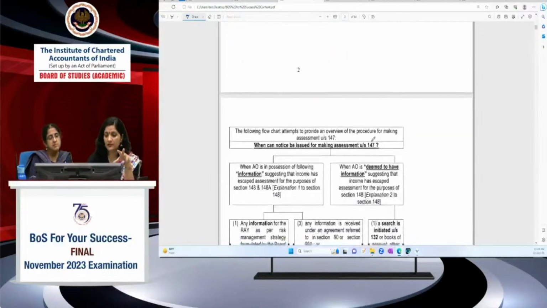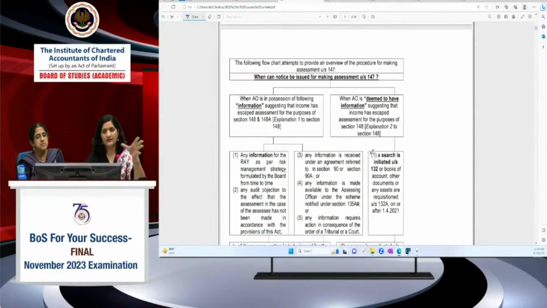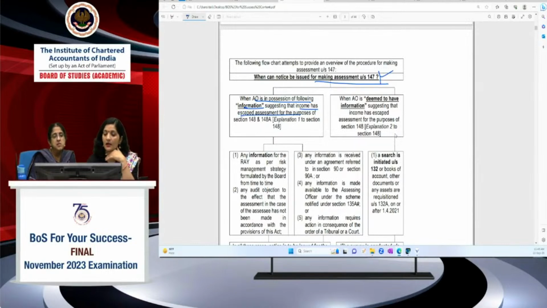इसमें सबसे इंपॉर्टेंट थिंग, दिस चार्ट इज गिवन टू यू इन योर सप्लीमेंट्री स्टडी पेपर. ये बहुत अमेंडमेंट्स थे, सो होल ऑफ दिस सेक्शन इज कवर्ड इन योर सप्लीमेंट्री स्टडी पेपर रिलेटिंग टू दिस इनकम एस्केपिंग असेसमेंट. यहाँ पे when can notice be issued for making assessment under section 147. इनकम किसी असेसमेंट ईयर का इफ इनकम इज एस्केप्ड, कब बोलोगे आप इनकम एस्केप हुई? यहाँ पे when you are going to say that income has escaped, when the AO is in possession of information which suggests that income has escaped assessment, right? Where the AO is deemed, यहाँ पे information में, but he is deemed to have information suggesting income has escaped assessment.